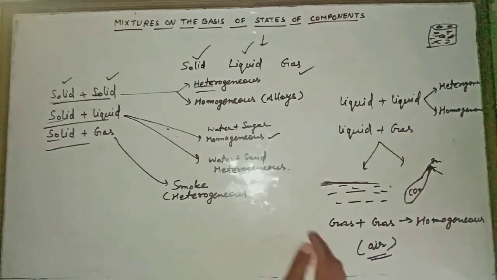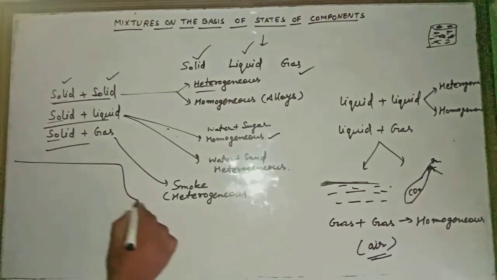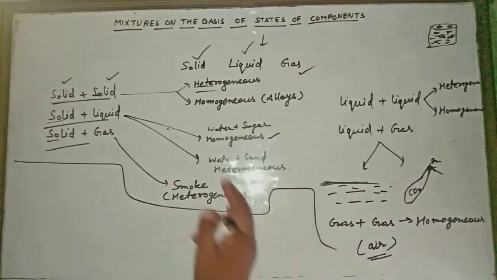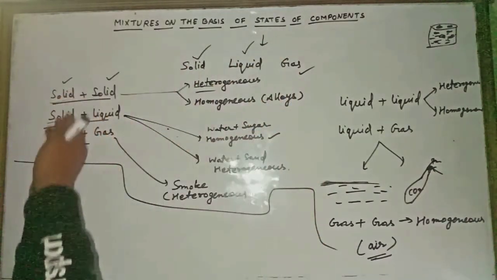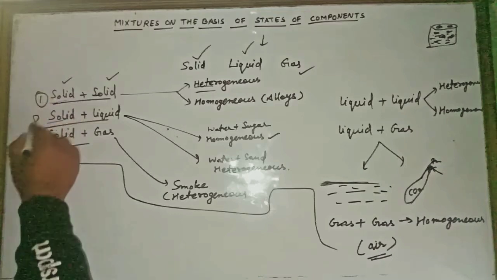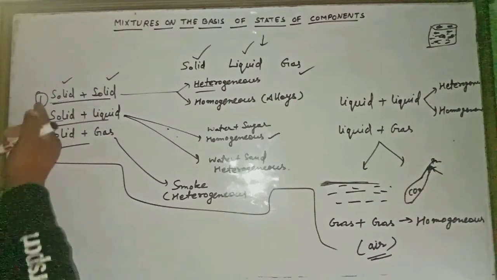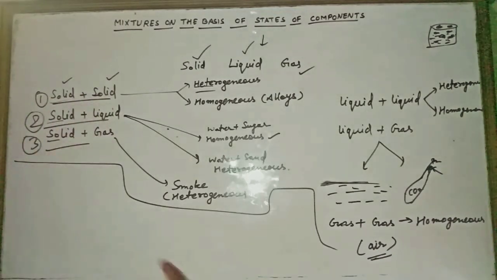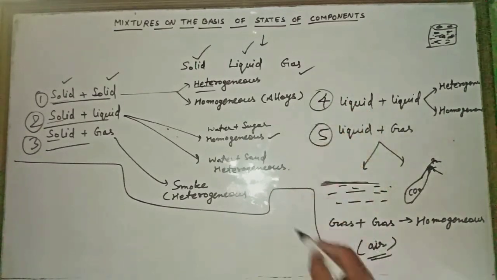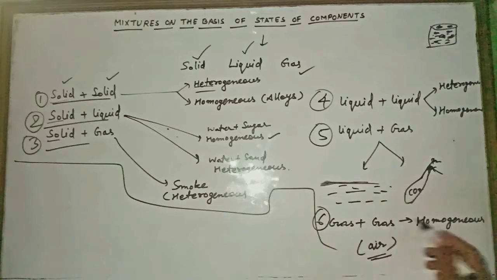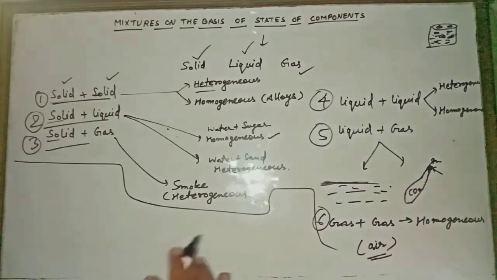Now after this we will learn about the need for separation of the components. On the basis of the state of component we categorize mixtures in these ways: first solid solid, second solid liquid, third solid gas, fourth liquid liquid, fifth liquid gas, and sixth gas and gas. In this way we can define it.